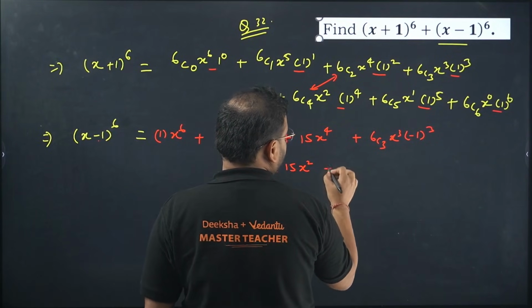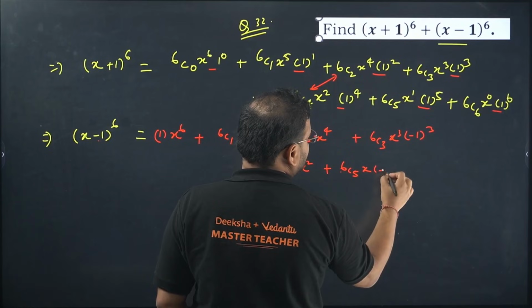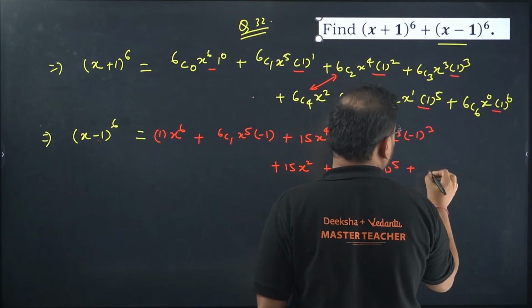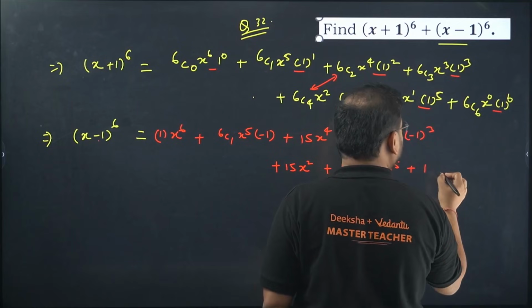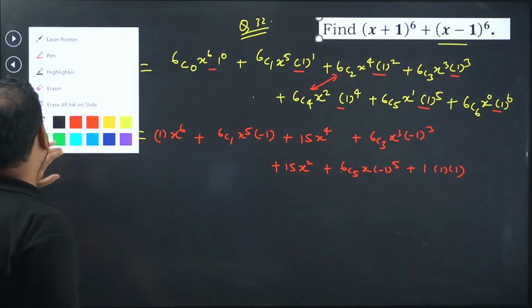And plus 6c5, you'll have here x, again minus 1 power 5. Check this out. 6c6 will be what? 1 only. 1 into x power 0 is how much? Everything is 1 over here. Now check carefully.